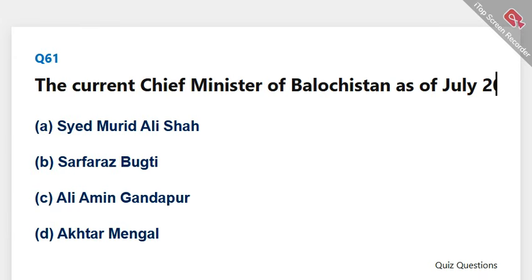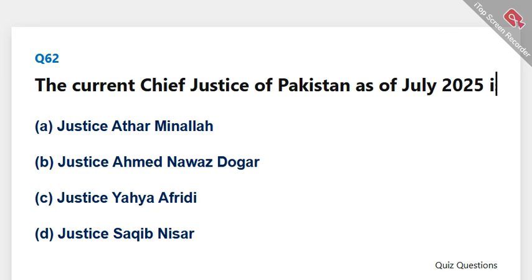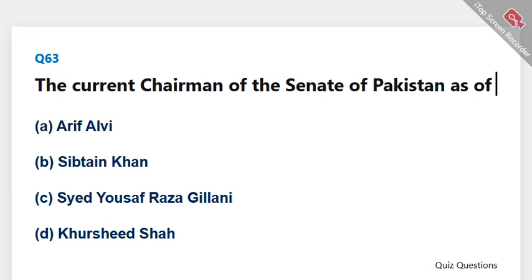The current Chief Minister of Balochistan as of July 2025 is. The correct answer is B, Sarfaraz Bugti. The current Chief Justice of Pakistan as of July 2025 is. The correct answer is B, Justice Ahmed Nawaz Dogar. The current Chairman of the Senate of Pakistan as of July 2025 is. The correct answer is C, Syed Yusuf Raza Gilani.